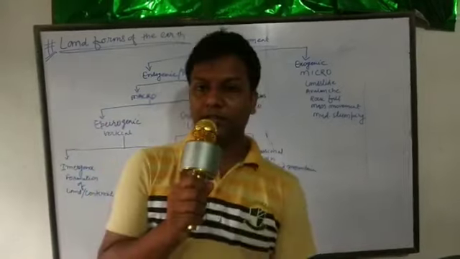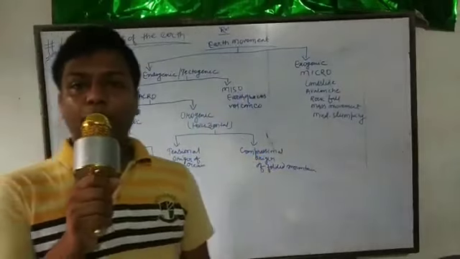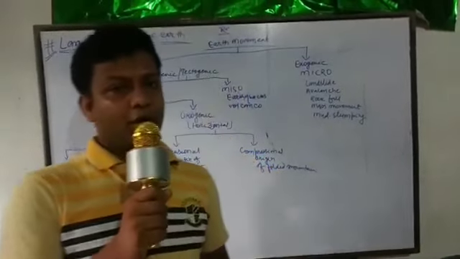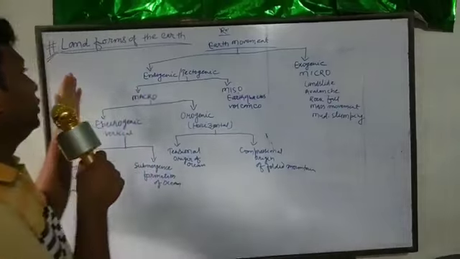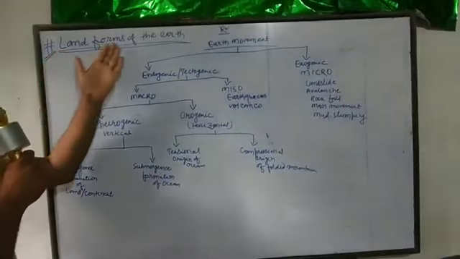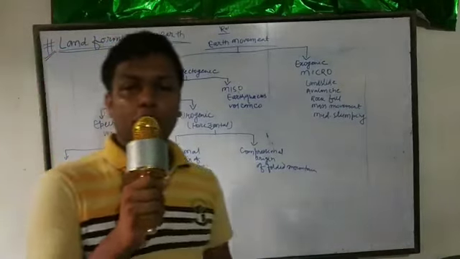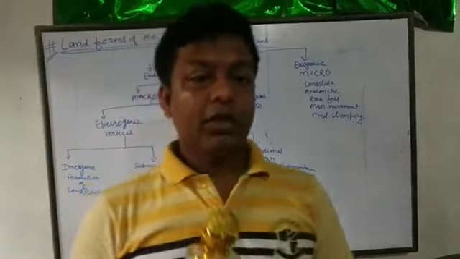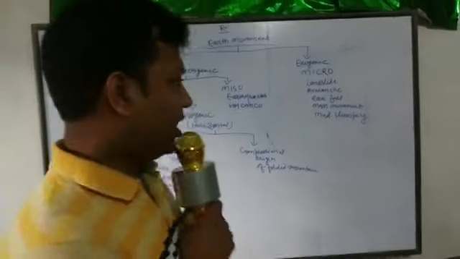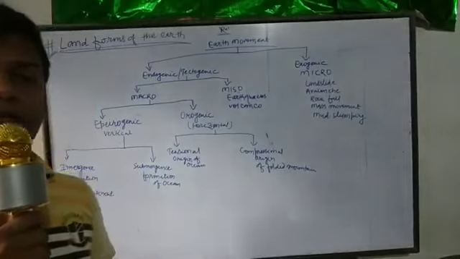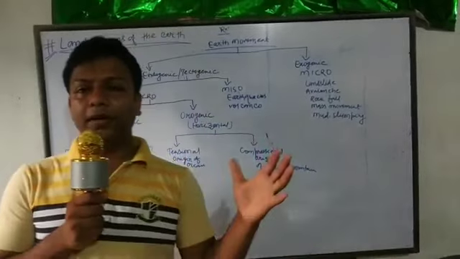Dear students, now we are going to discuss a new chapter. What is the new chapter? Landforms of the Earth. Before I start, it is obvious that landforms means different types of land.